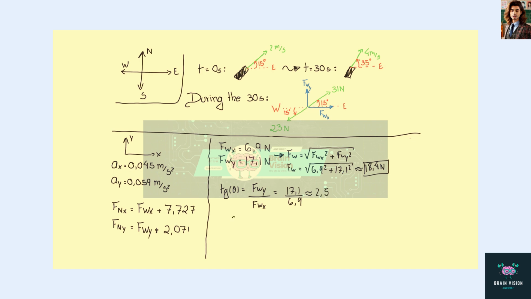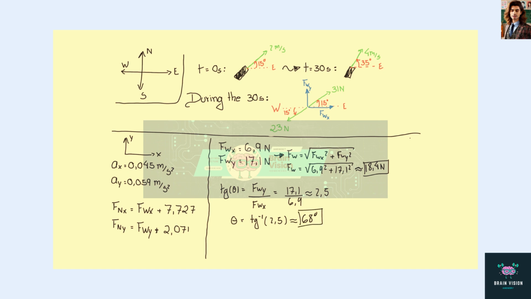Then the angle that the wind force makes with the x-axis is the inverse tangent of 2.5, and this gives us an angle of approximately 68 degrees.